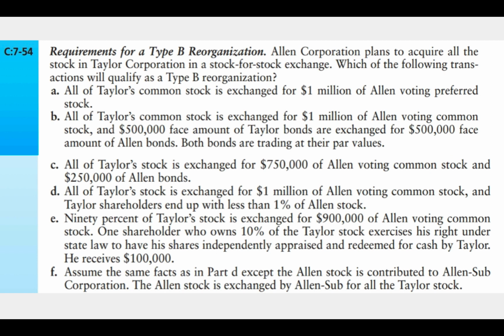C, all of Taylor's stock is exchanged for $750,000 of Allen voting common stock and $250,000 of Allen's bonds. This does not qualify because of the bonds. There's debt in this transaction.